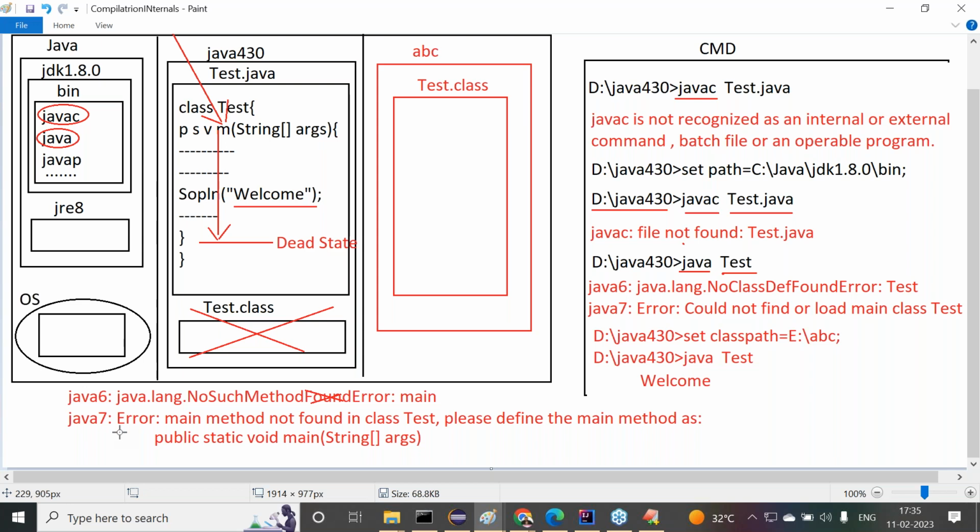In the execution of this main method, if any System.out.println statements are available, they will display some data on the command prompt. System.out.println statements are mainly for displaying data on the command prompt only. When the main thread comes to the ending point of the main method, automatically that thread will come to the dead state. When the main thread is in a dead state, the JVM understands that the total application execution is completed. Immediately the JVM will go for shutdown mode. That's exactly the total flow of execution we can understand clearly.